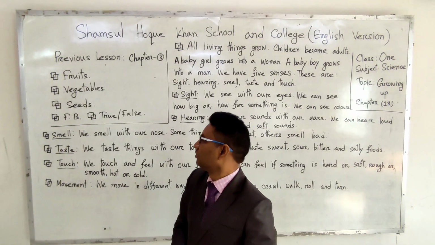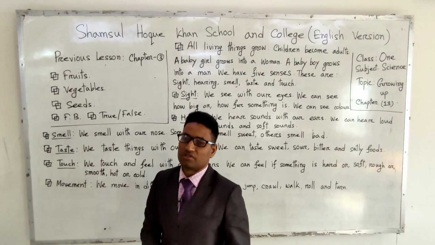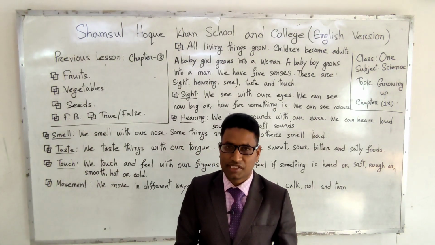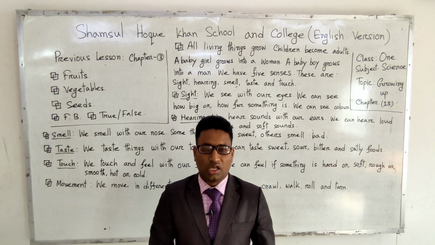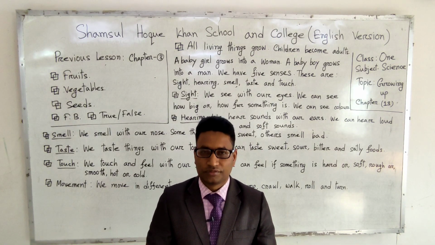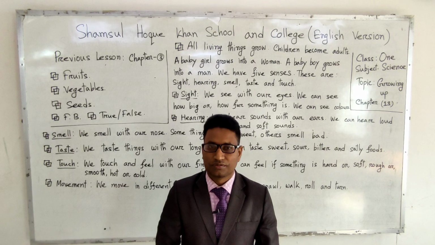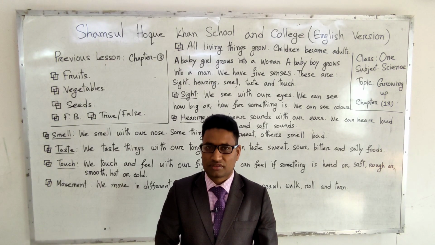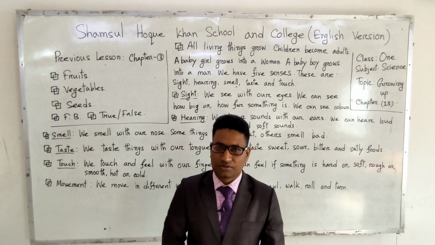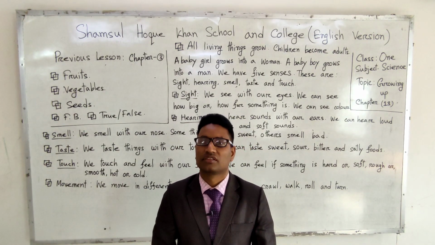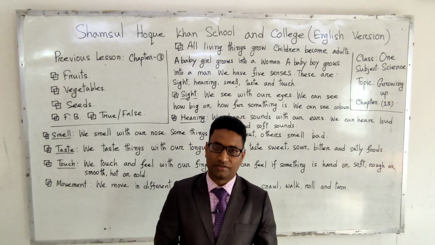And now the second one, vegetables, Bengali meaning shak sabji. We use different parts of plants as vegetables, such as roots, stems, leaves, etc.